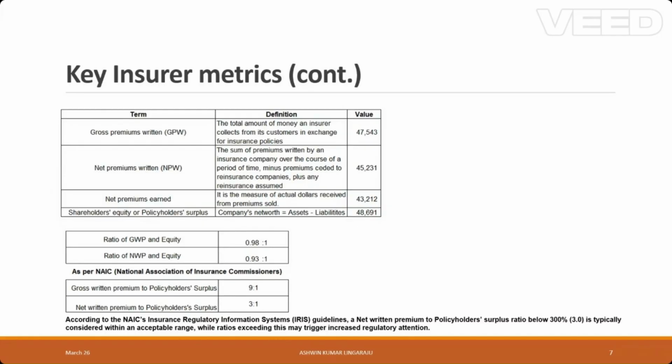We have already discussed the premiums and shareholders' equity. Now let's look at the importance of ratios. In the above example, the ratio of gross written premium and equity is 0.98 to 1, and the ratio of net written premium and equity is 0.93 to 1. As per NAIC, the National Association of Insurance Commissioners, which is the regulatory authority in the US for insurance, gross written premium to equity can be up to 9 to 1, and net written premium to equity can be up to 3 to 1. So there is so much leverage that insurers can opt for, but need to be cautious as exceeding this may trigger increased regulatory attention. In our example, we are well below the limit.